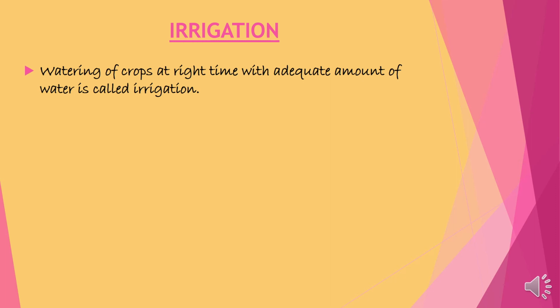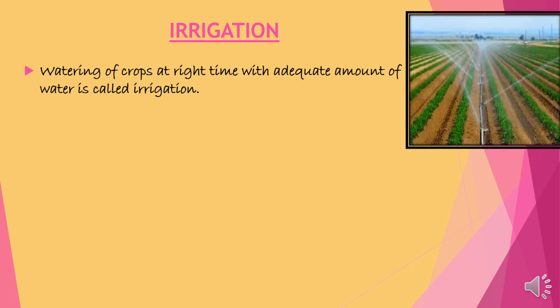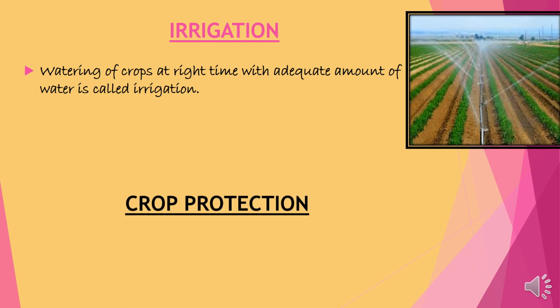The next step is irrigation. Irrigation means watering the crops at the right time with an adequate amount of water. That means in a sufficient quantity, neither too less nor too more. You can see in the picture that the irrigation is done quite nicely, and they are watering the crops in a very large area, that is the field.